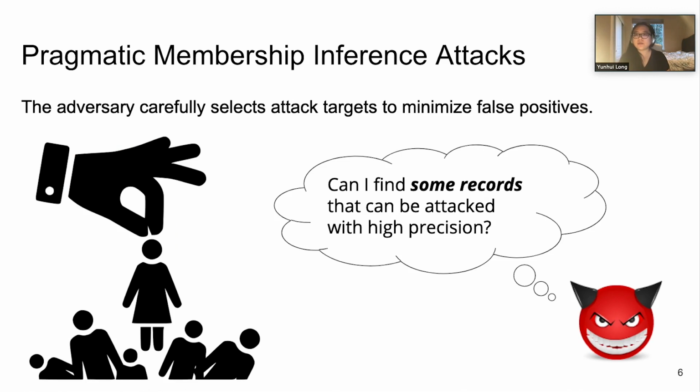In this work, we propose pragmatic membership inference attacks, where the adversary carefully selects attack targets to minimize false positives. Instead of trying to achieve high precision for all the records, the goal of the attacker is to find some records that can be attacked with high precision. We believe this type of attack better reflects the privacy risk of individual users, especially for outlier users that have a higher chance of being successfully inferred.